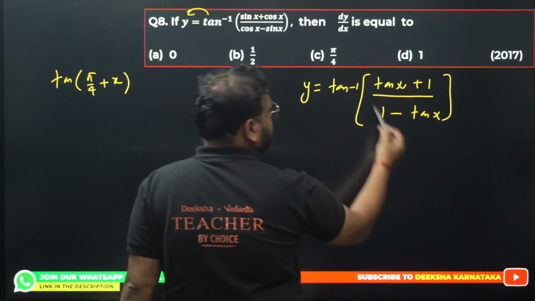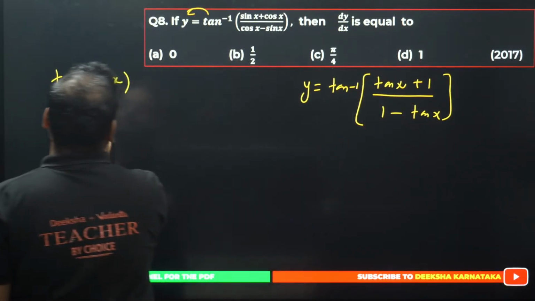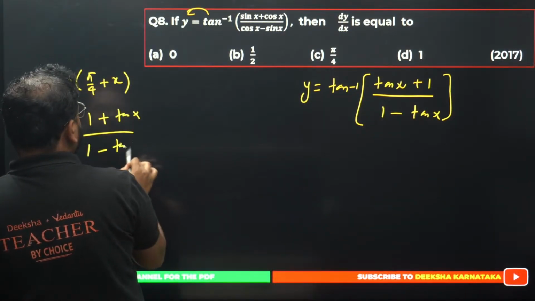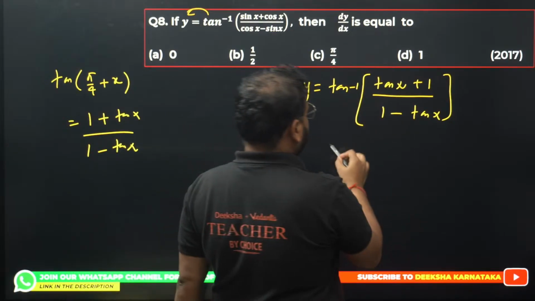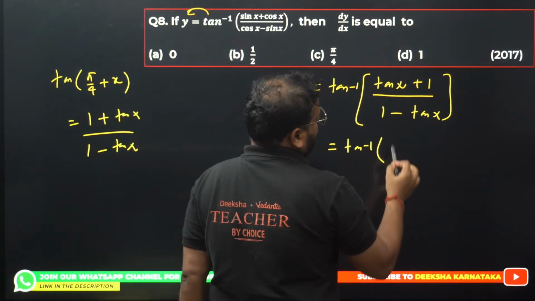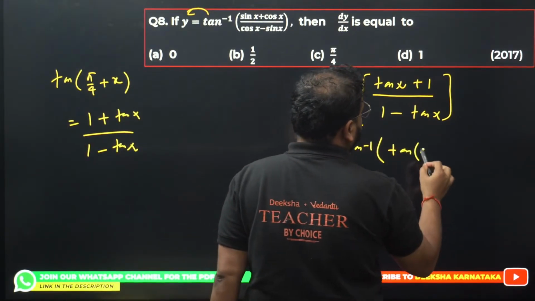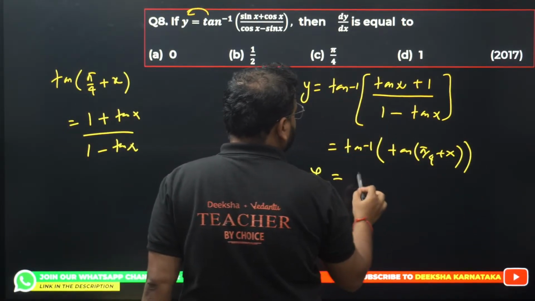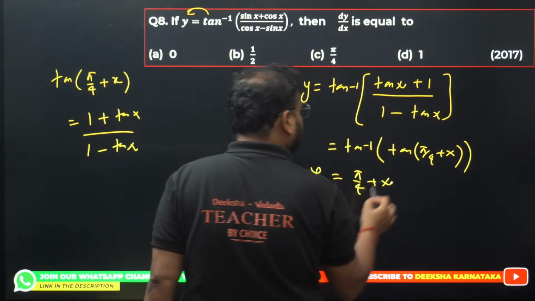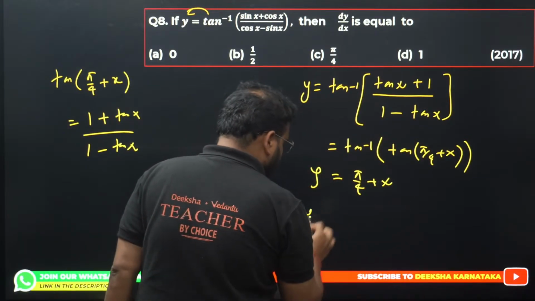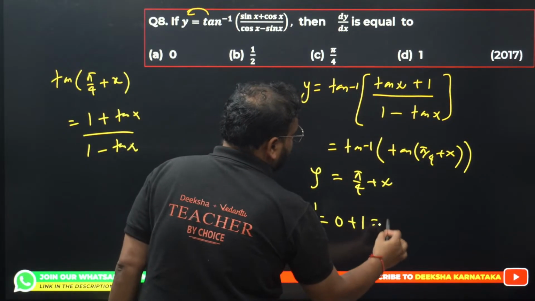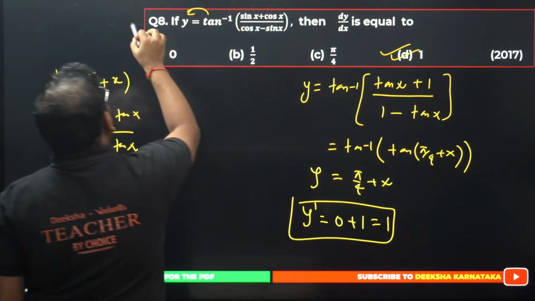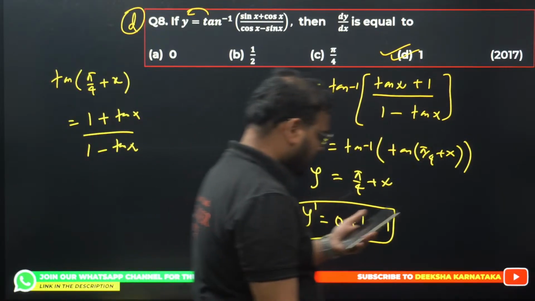Please check. This will become what? This whole thing becomes 1 plus tan x upon 1 minus tan x. Same thing is here. So I can write this as tan inverse of tan of (pi by 4 plus x). If you operate this, you're going to get y equals pi by 4 plus x. If you differentiate this, you're going to get 0 and 1. Answer is 1. So option D is correct.